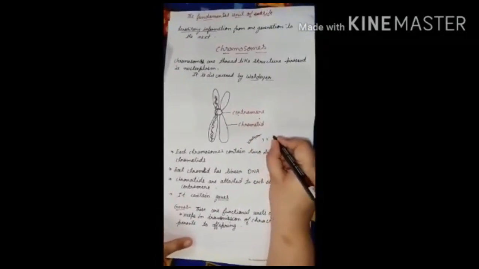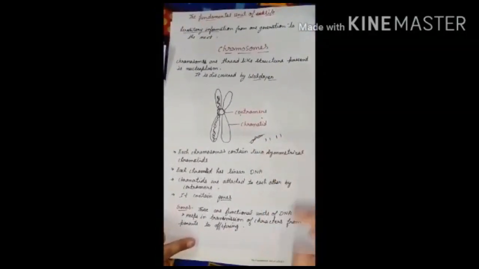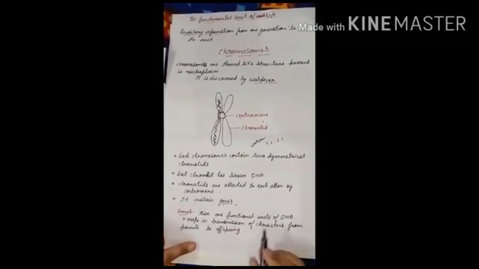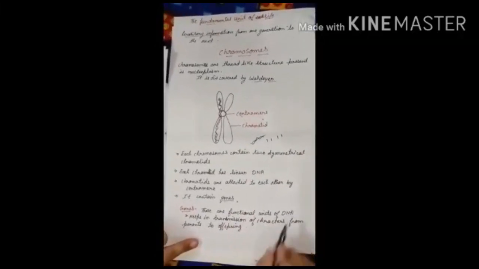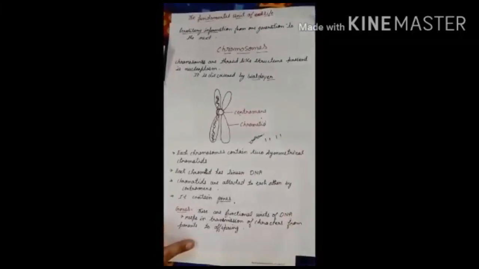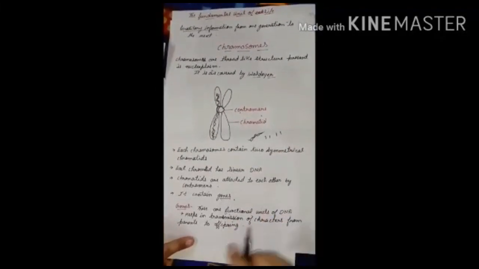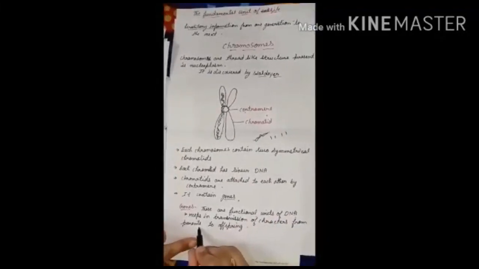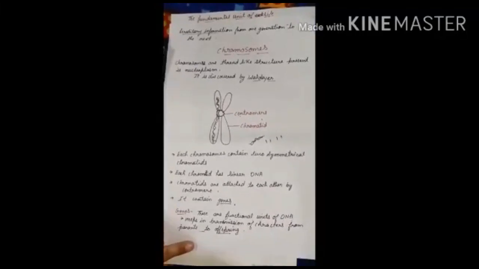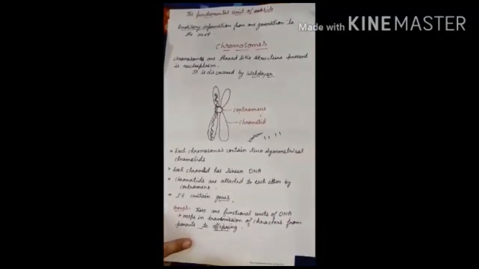So the small units of the DNA, meaning small parts of the DNA, are called genes. You can say the functional units of the DNA are called genes. They are the basic units responsible for transferring characters to their offspring.